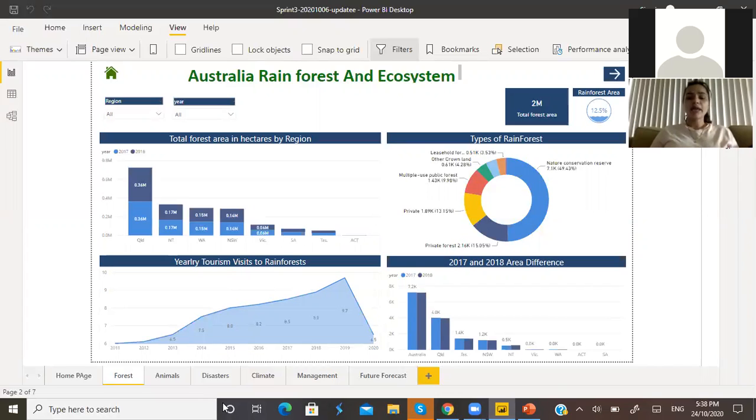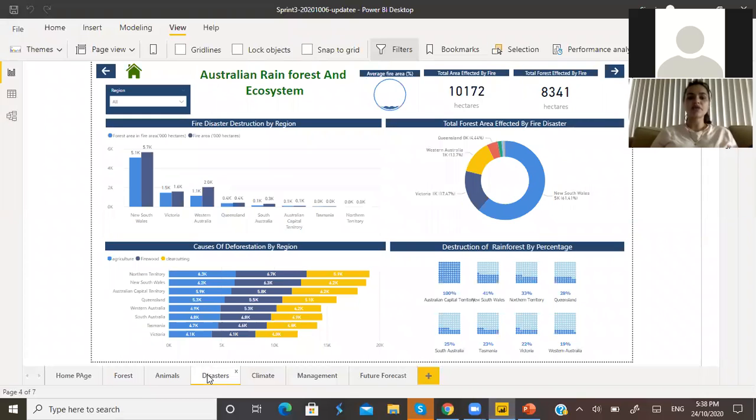My next graph is based upon the disasters, which I worked on in sprint 2. I developed a visualization on the causes of deforestation by region. Here is how the deforestation is caused by different reasons.